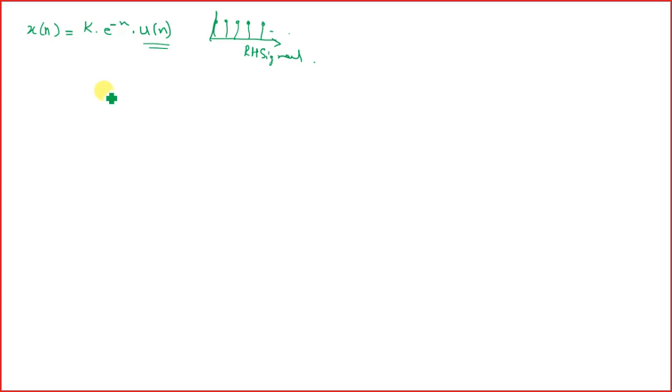From our previous knowledge, we know that x_e of n is equal to half of x of n plus x of minus n, right?